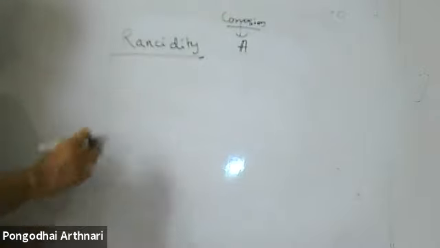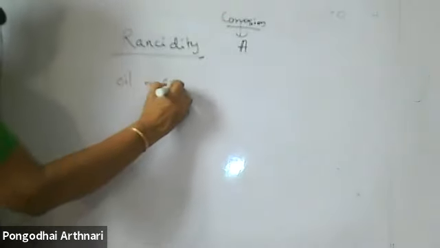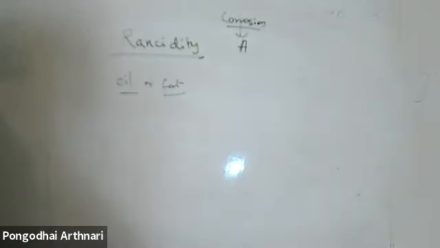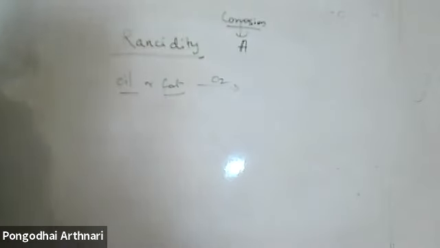What happens in rancidity? Oil or fat. Fat and oil are almost the same. Oil or fat being oxidized is called rancidity. The process of oxidation of oil or fat is called rancidity.